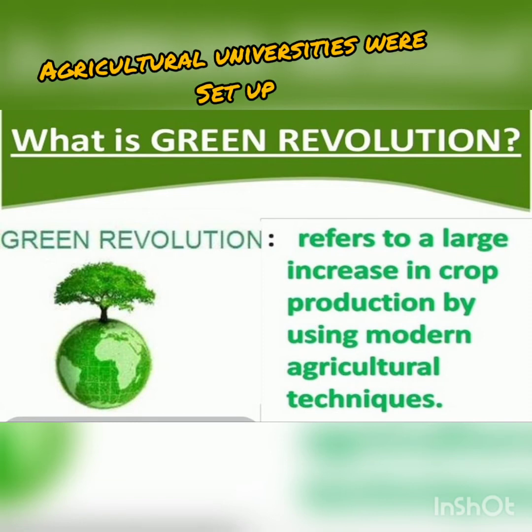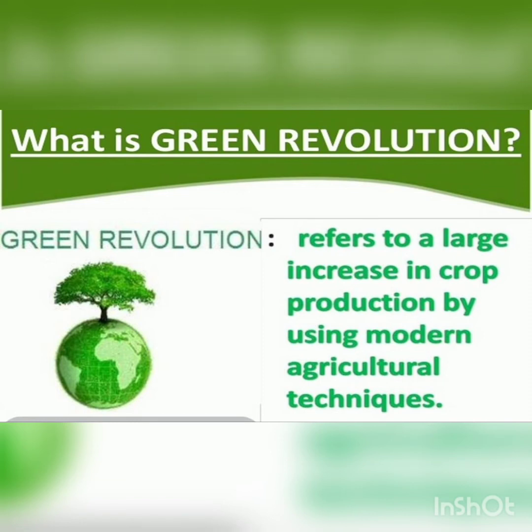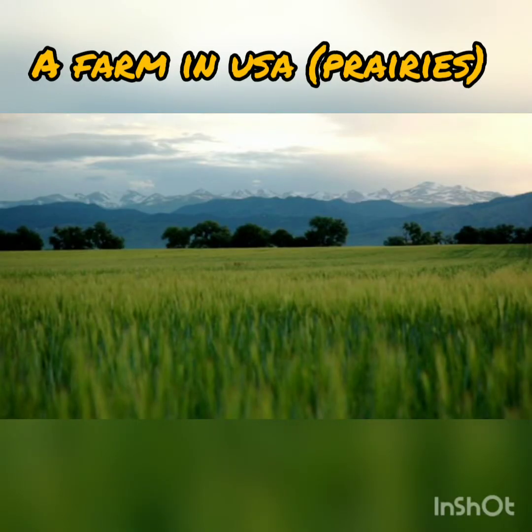Agricultural universities were also set up to train the farmers. So this helped not only to enhance production but also to improve the general social and economic conditions of farmers and their families too.